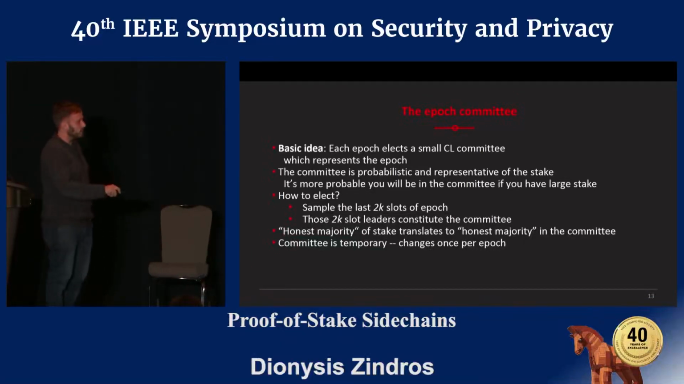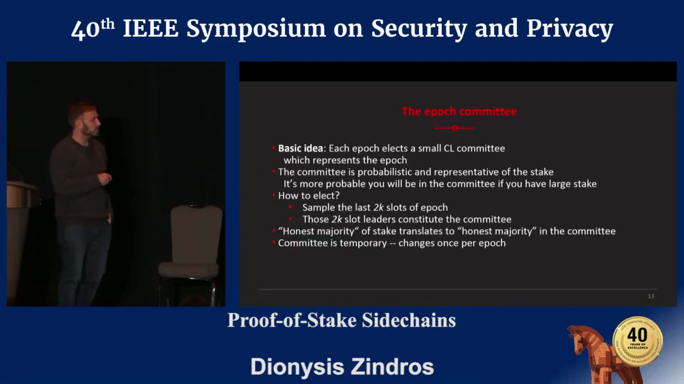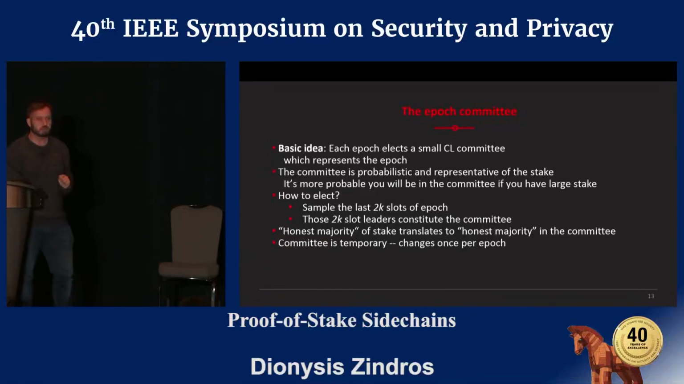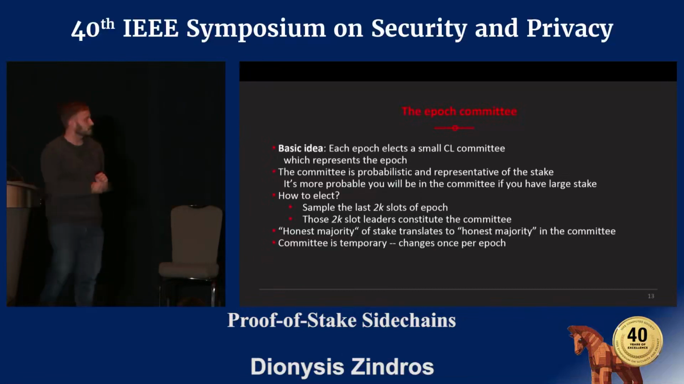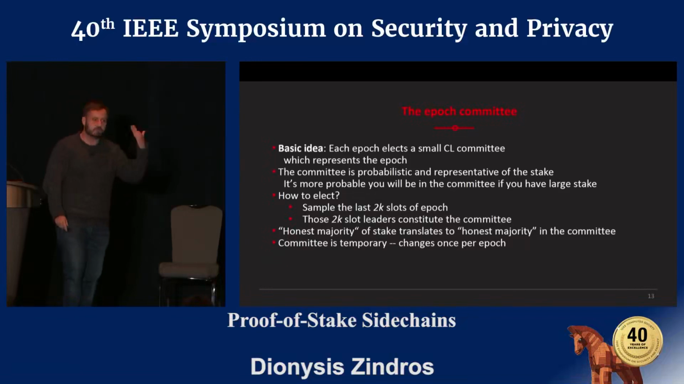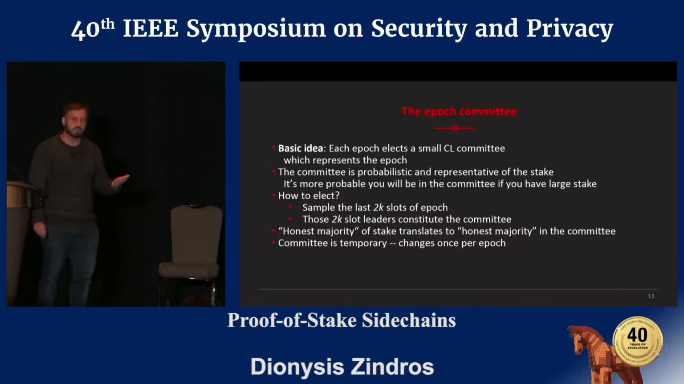And for large enough k, the probability that the majority of people within this committee will be adversarial is negligible, provided that we have honest majority in the underlying stake. So this committee, it's important to note that it's not a federation because it changes from epoch to epoch. It's a different committee from epoch to epoch.